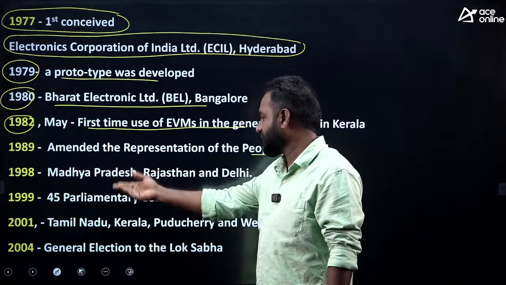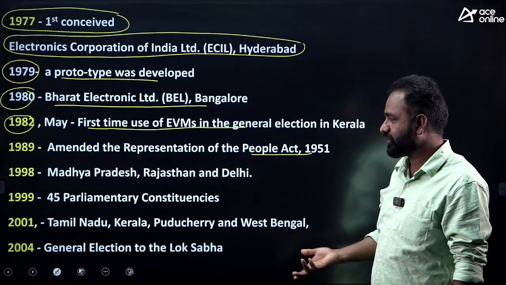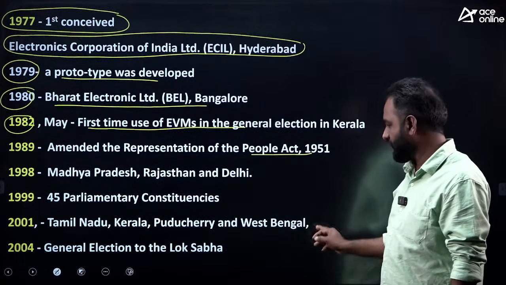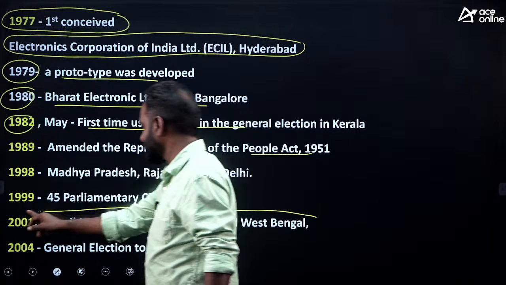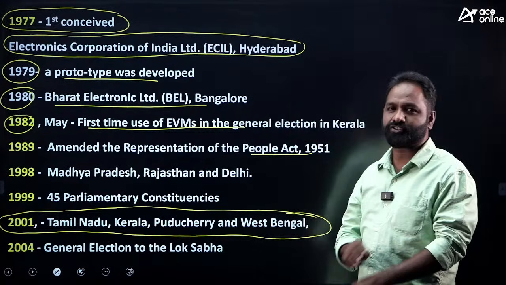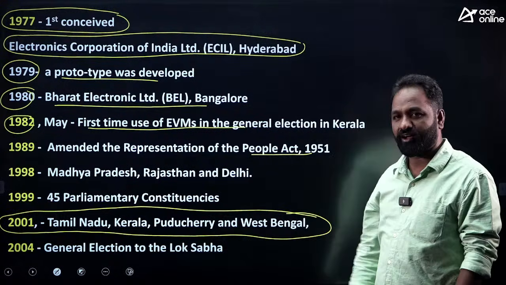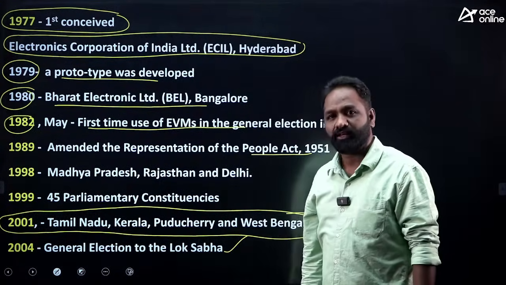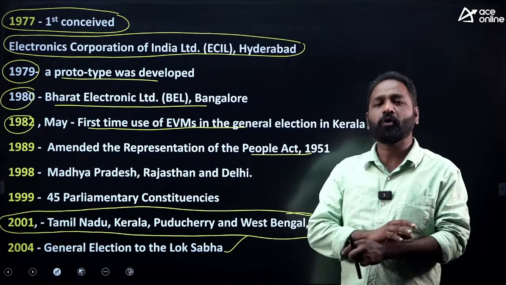Then in 1998, Madhya Pradesh, Rajasthan and Delhi introduced EVMs. In 1999, 45 Parliamentary constituencies used them. In 2001, full-fledged EVMs were used in assembly elections in these states. Coming to our question: in the 2004 general elections, EVMs were used in all Lok Sabha constituencies.